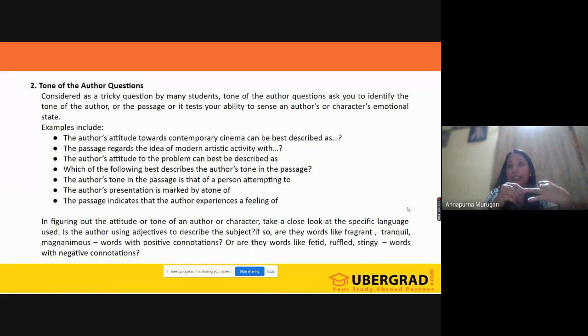But in writing, how can you identify the tone? That is quite difficult, isn't it? That is the reason the messages and information in writing cannot be easily perceived. We have to be double careful when we read something, because the information may not reach you in the same way the author wants you to read it.